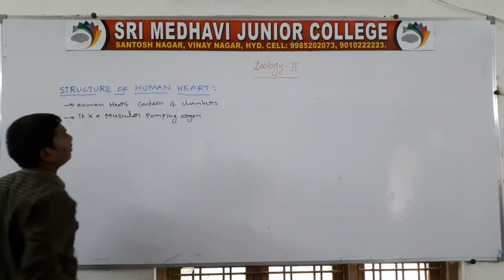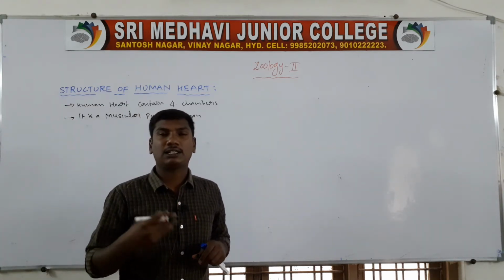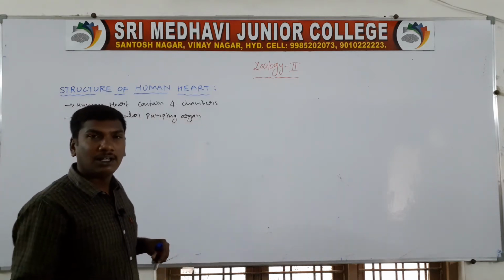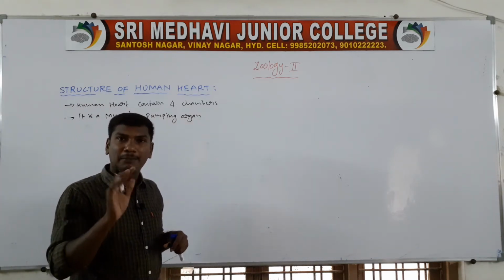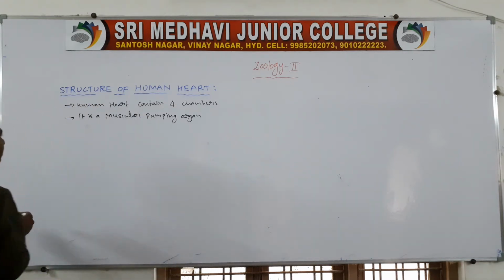It is a muscular pumping organ. So the human heart contains four chambers. It is a muscular pumping organ. The heart is a muscular pumping organ. Next, origin.